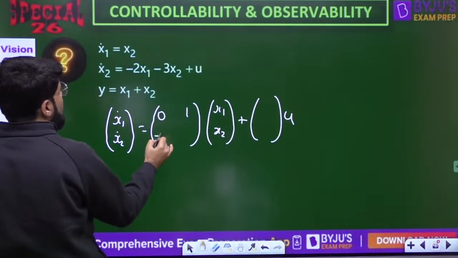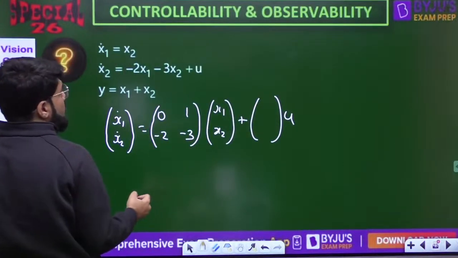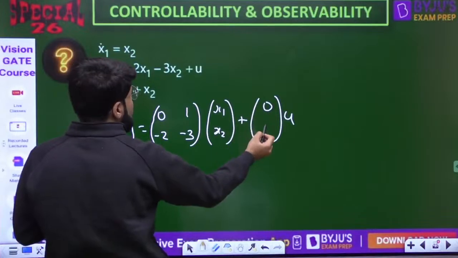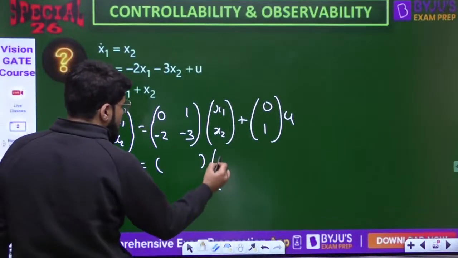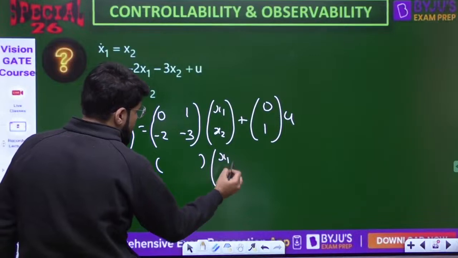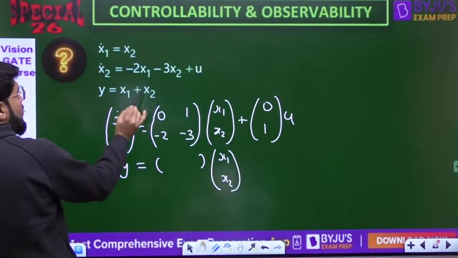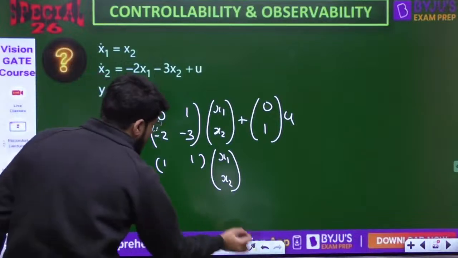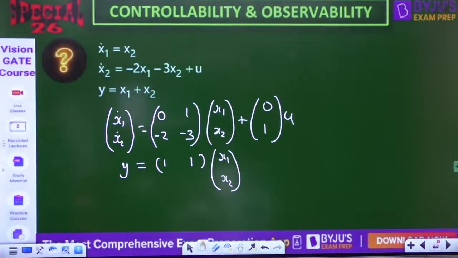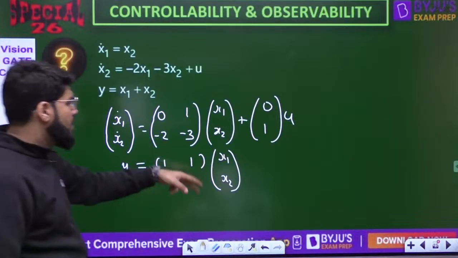Second row, minus 2 X1 minus 3 X2. Input: first 0, second 1 into u. Output equation y equal to Cx. Coefficient of x1, x2 both 1. 1 into x1, 1 into x2. So 1, 1, x1, x2.